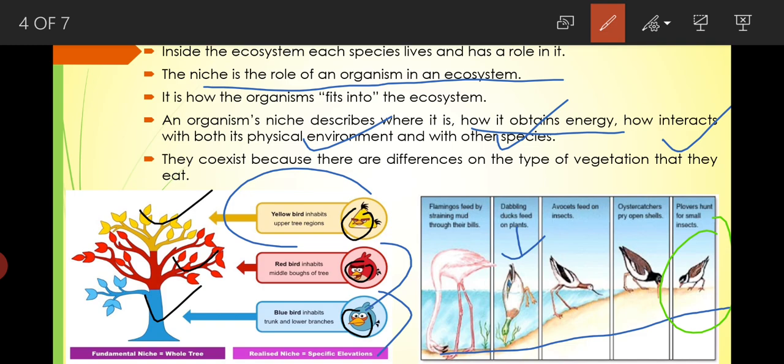And the niche is the role of this organism in an ecosystem, and it is dependent on the type of vegetation that they eat, but also on the fact that they are able to coexist and to interact with each other and with the environment because of the way that they are fed or the way that they eat.